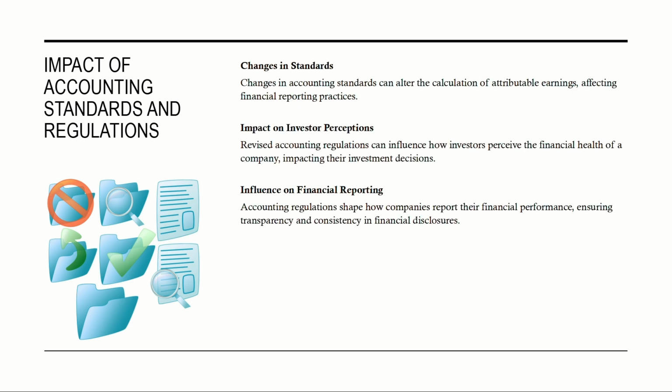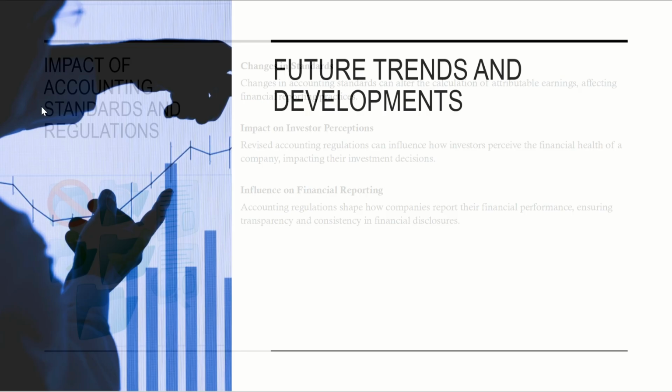Impact of accounting standards and regulations. Changes in standards. Changes in accounting standards can alter the calculation of attributable earnings, affecting financial reporting practices. Impact on investor perceptions. Revised accounting regulations can influence how investors perceive the financial health of a company, impacting their investment decisions. Influence on financial reporting. Accounting regulations shape how companies report their financial performance, ensuring transparency and consistency in financial disclosures.